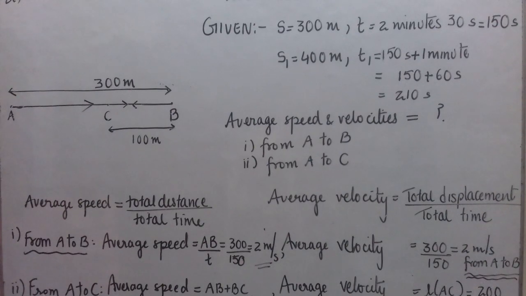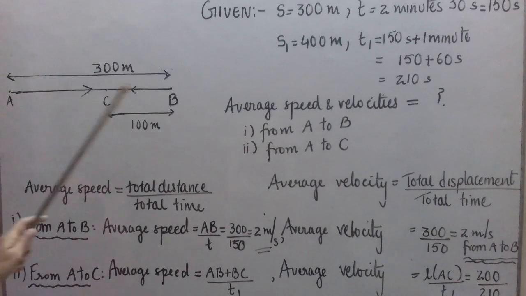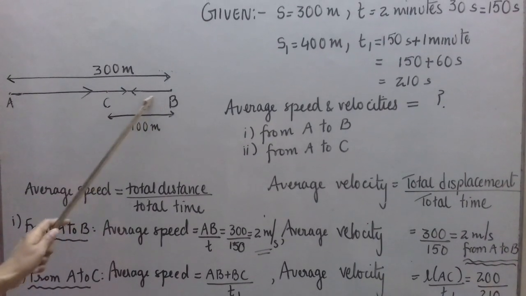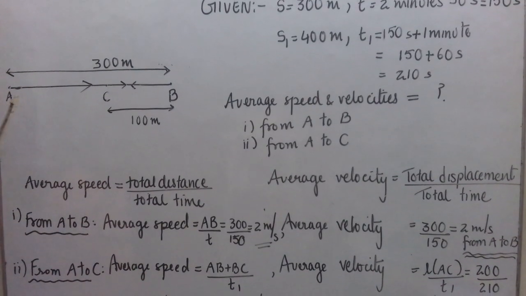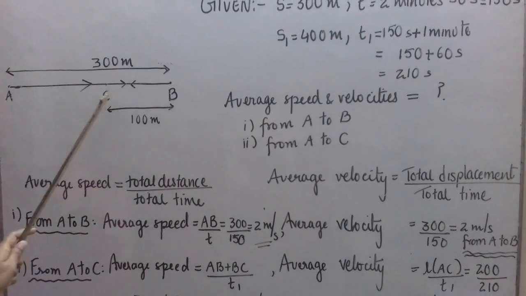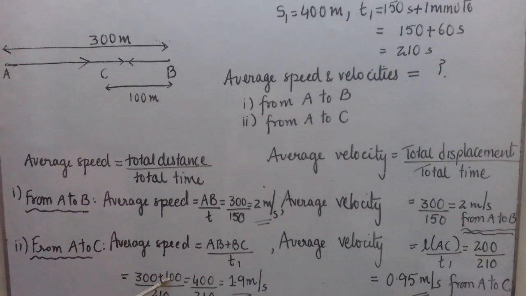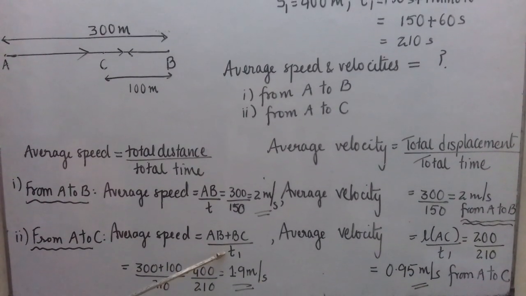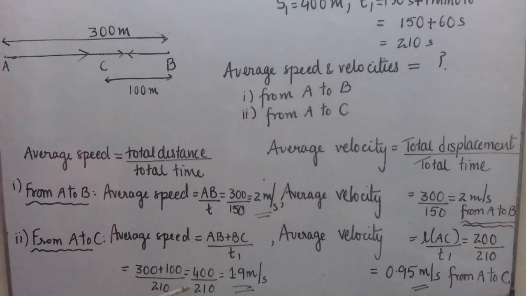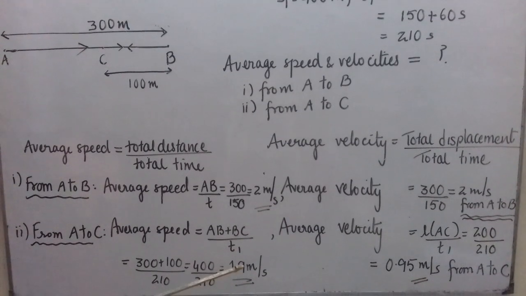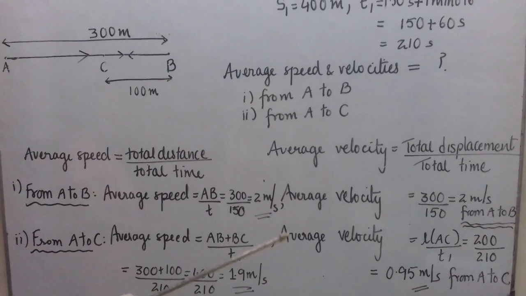Now when Joseph moves from A to C, what is the average speed? So first he goes from A to B and then moves back along the same path and reaches C. Average speed is total distance. What will be total distance now? AB plus BC, that is 300 plus 100, 400 meter. And what is the time taken? 210 seconds. If we do the calculation, the answer comes out to be 1.9 meter per second.